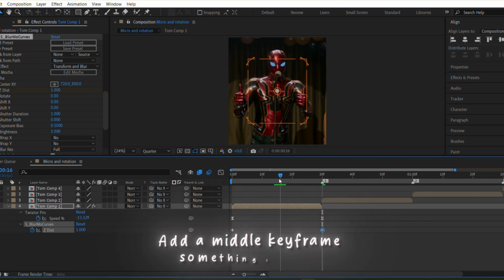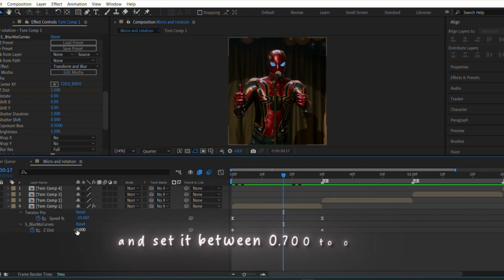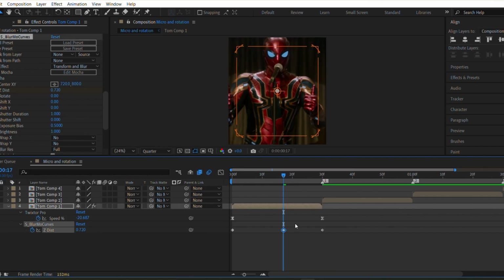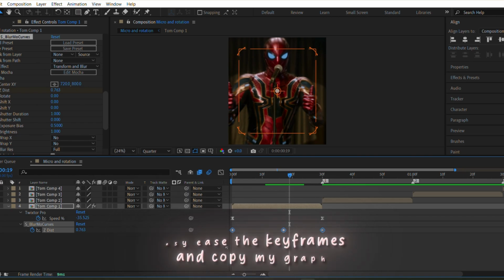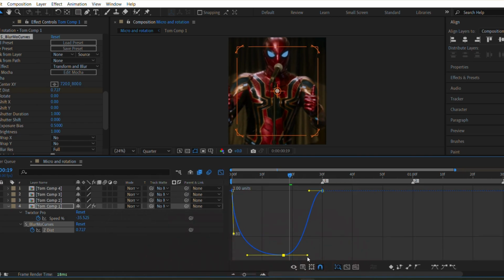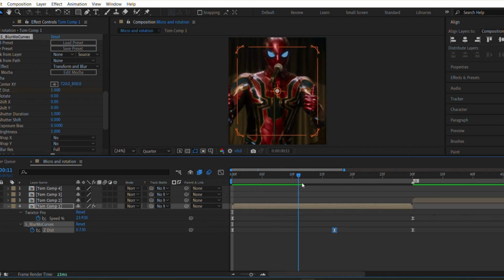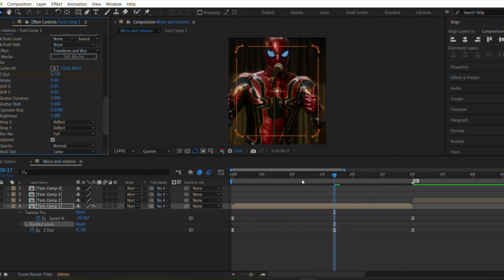Add the middle keyframe something like this and set it between 0.700 to 0.800. Easy ease the keyframes and copy my graph. Change wrap X and wrap Y to reflect.